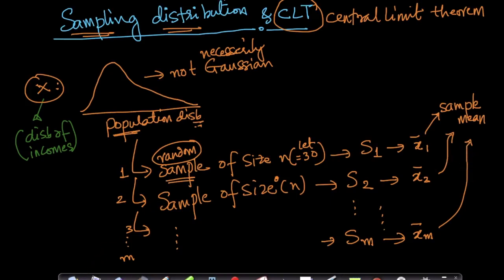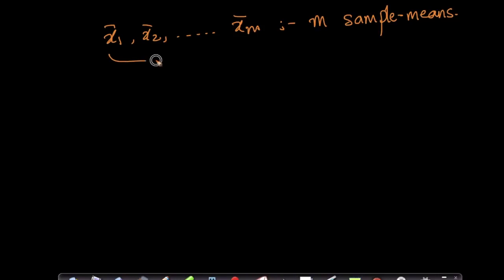Now comes the interesting part. Now I have x1 bar, x2 bar, and so on up to xm bar, which are m sample means. These m values also have a distribution. Given a bunch of numbers, I can compute its distribution, or PDF for that matter. That's what I mean by a distribution. So these xi bars will have a distribution.